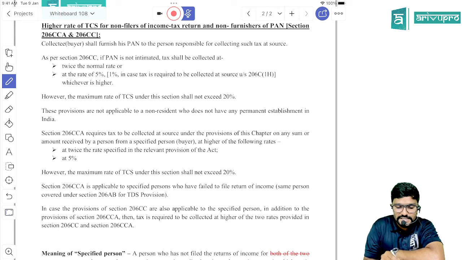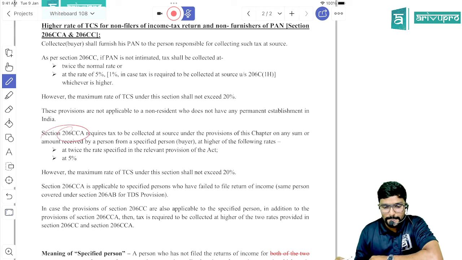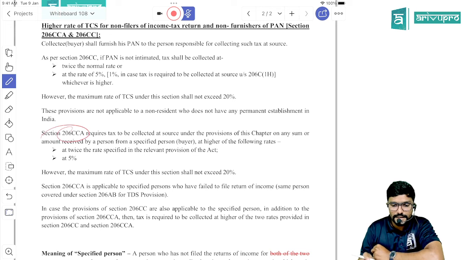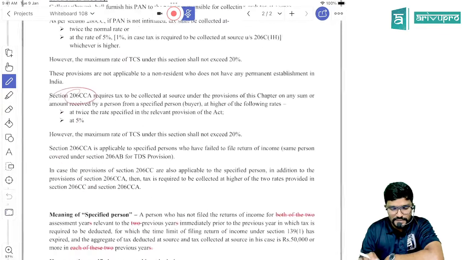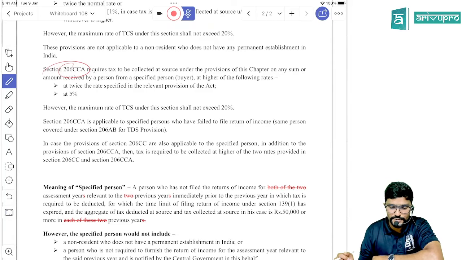TCS also you can see CCA. CCA is with respect to PAN. So with PAN there is no change and all. So straight away, CCA you can observe.